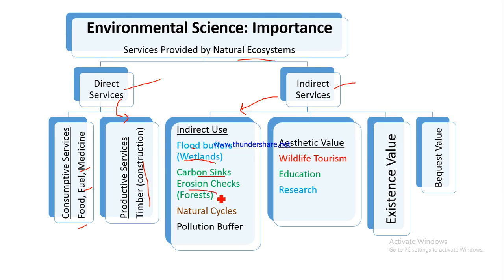They also check erosion, because the forest, the vegetation actually binds up the soil. So even if there is flooding, the chances of the soil getting eroded, the topsoil, the layer at the top getting eroded because of the flow of water, are less, because they are bound by the roots of the vegetation that we are having in our forest. So they also act as erosion checks.